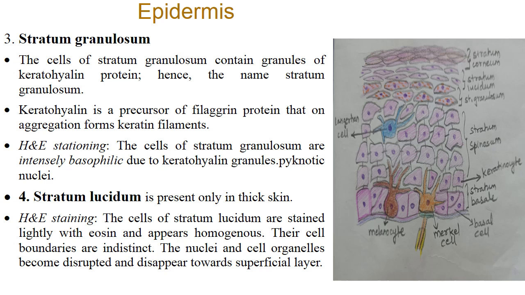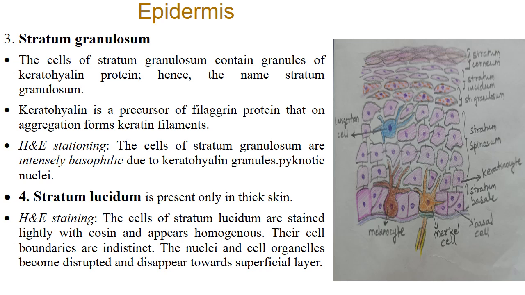On H&E staining, if we see under the light microscope, the cells of stratum granulosum are intensely basophilic due to the presence of keratohyalin granules, and the nucleus is pyknotic. This layer is a waterproof layer. So stratum granulosum is more pronounced, or more well formed, in thick skin.